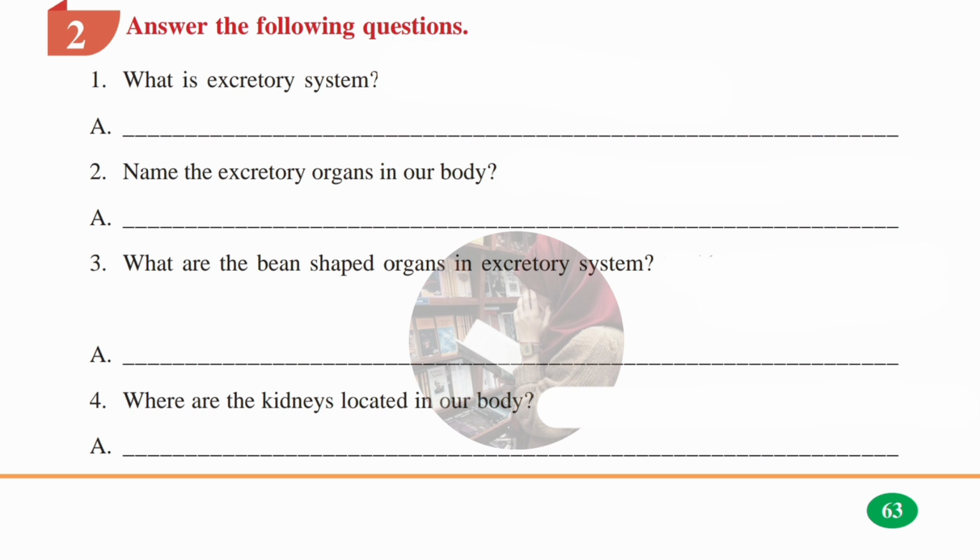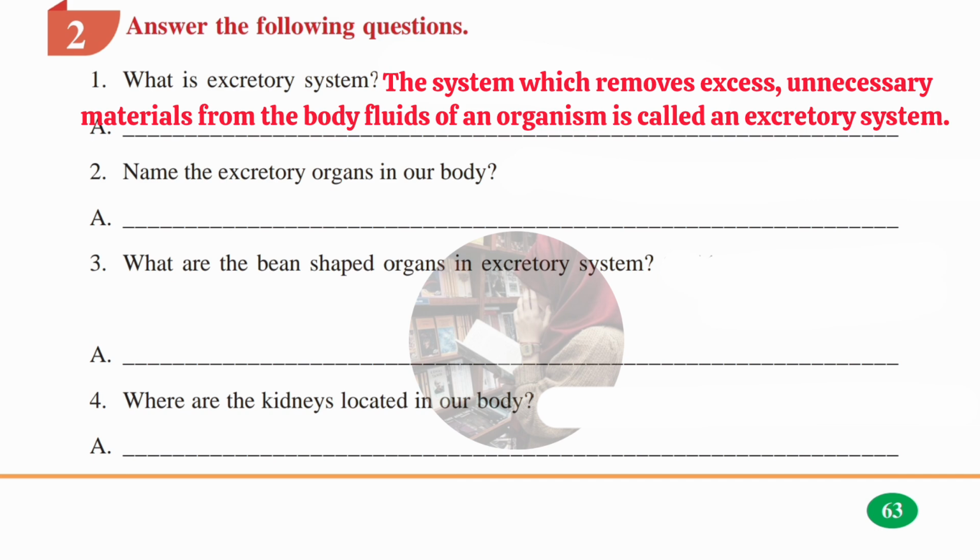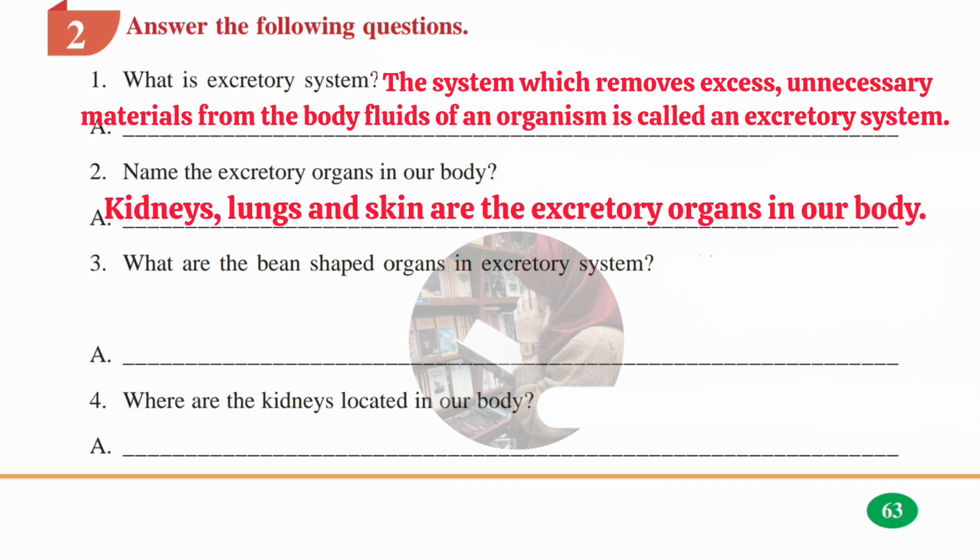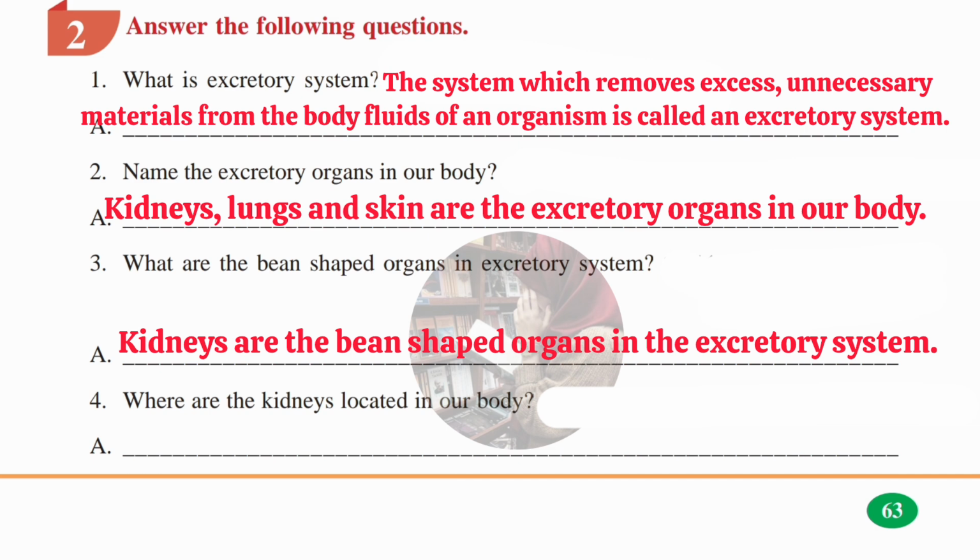Let's see first question. What is excretory system? Answer, the system which removes excess unnecessary material from the body fluids of an organism is called excretory system. Second question, name the excretory organs in our body. Answer is kidneys, lungs and skin are the excretory organs in our body. Next third question, what are the bean shaped organ in excretory system? Answer, kidneys are the bean shaped organs in the excretory system.